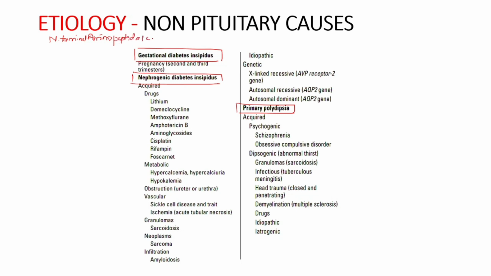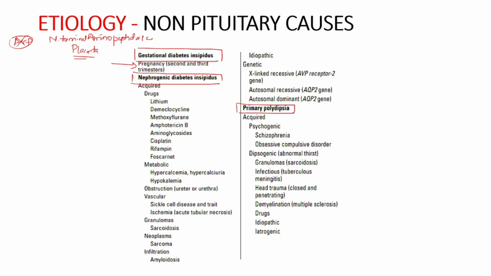This enzyme will increase the degradation of AVP, and it is produced by the placenta. This condition is usually seen in second and third trimesters.